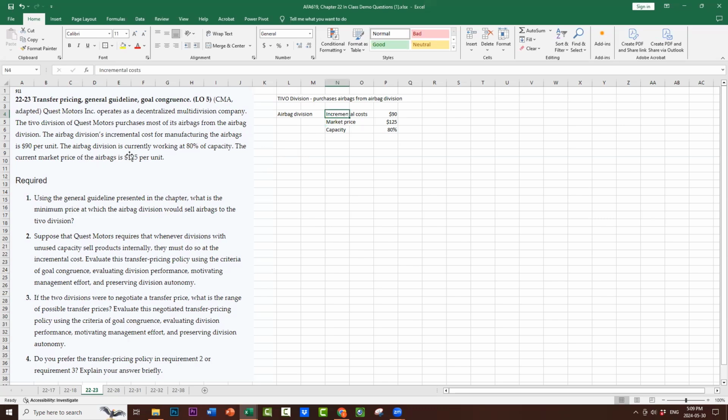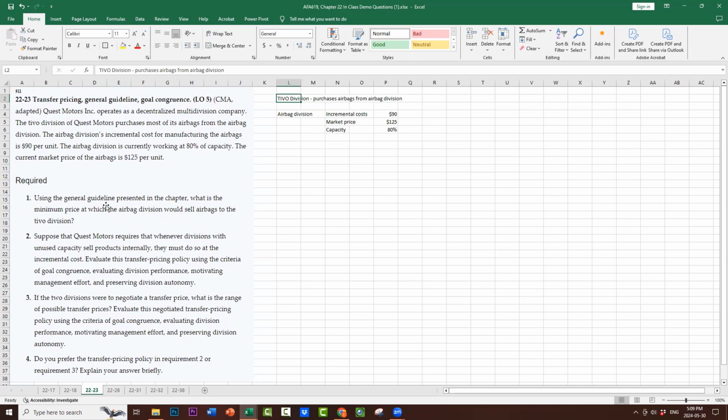The airbag division is currently working at 80% of capacity. The current market price of airbags is $125. Now, why is that important? Because it says that the airbag division can actually sell to other external customers. They don't have to sell to the TiVo division. They could sell to external customers, anyone.